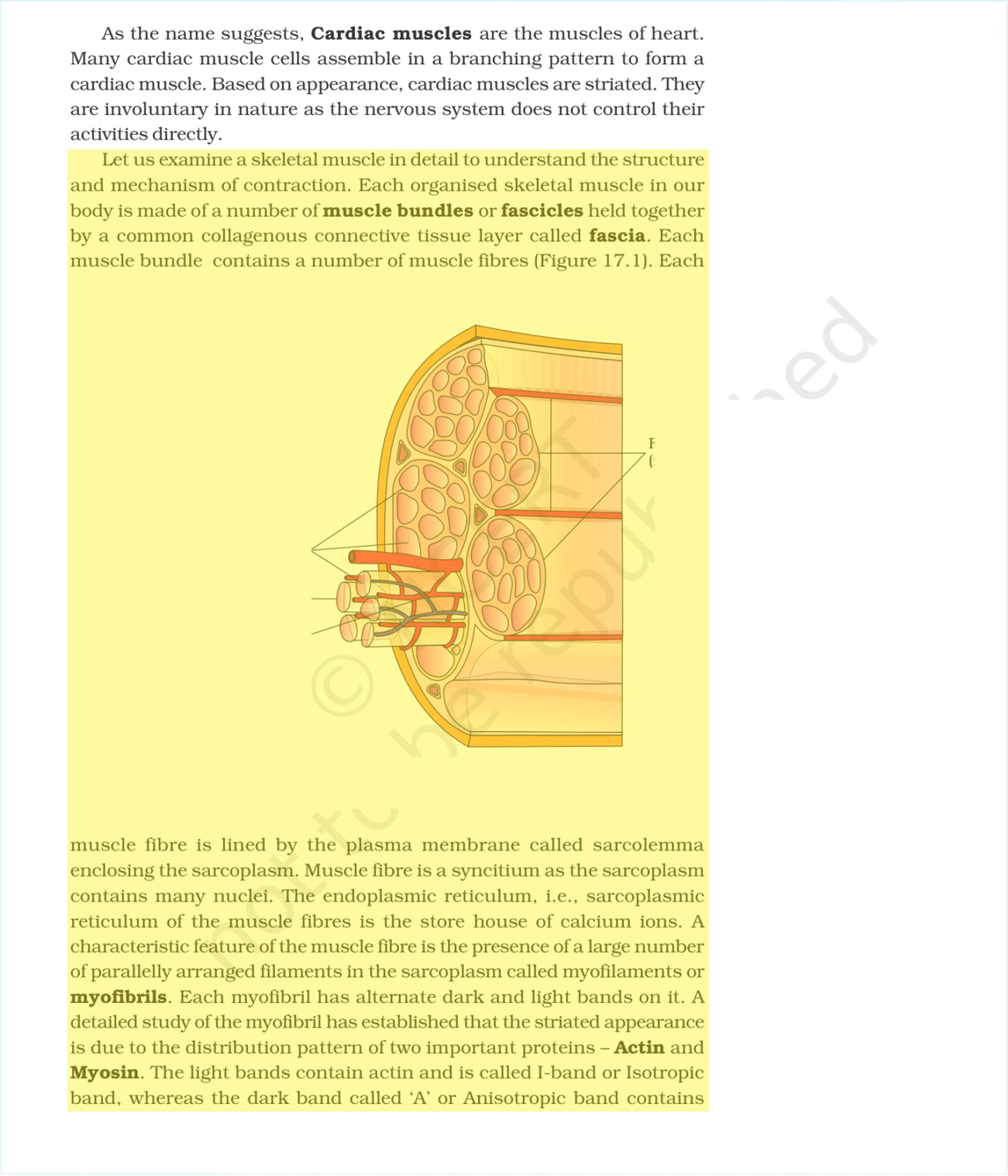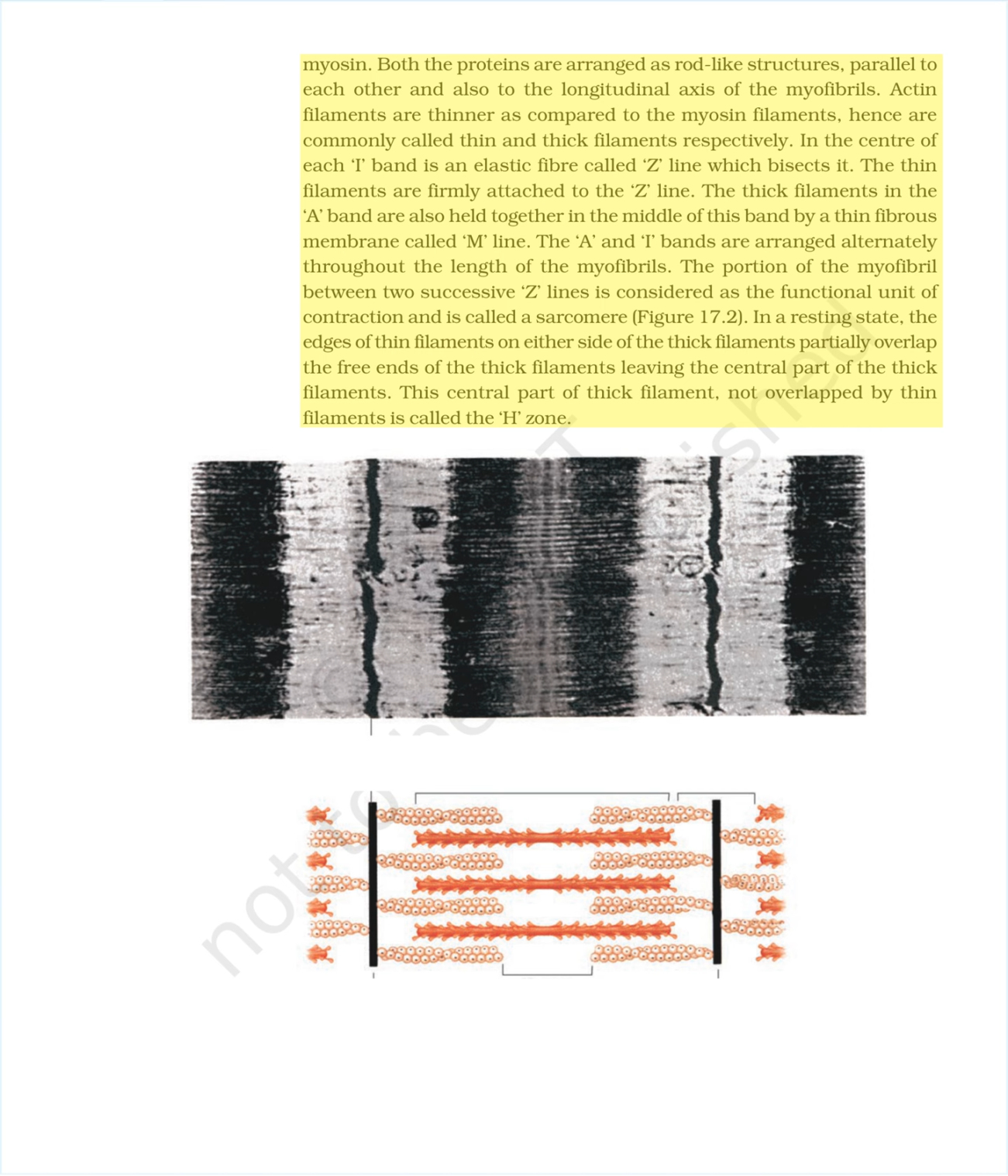The light bands contain actin and are called I-band or isotropic band, whereas the dark band, called A or anisotropic band, contains myosin. Both the proteins are arranged as rod-like structures, parallel to each other and also to the longitudinal axis of the myofibrils. Actin filaments are thinner as compared to the myosin filaments, hence are commonly called thin and thick filaments respectively. In the center of each I-band is an elastic fiber called Z-line which bisects it.